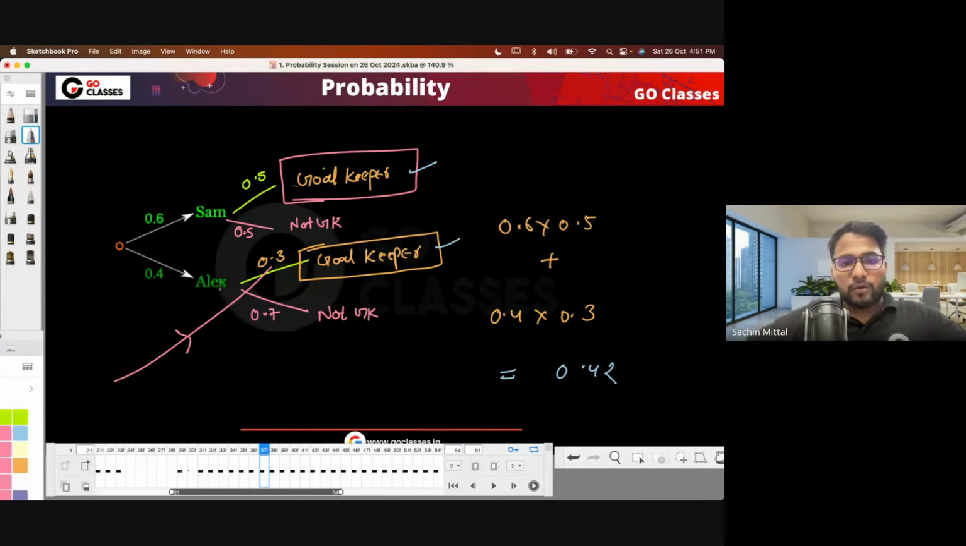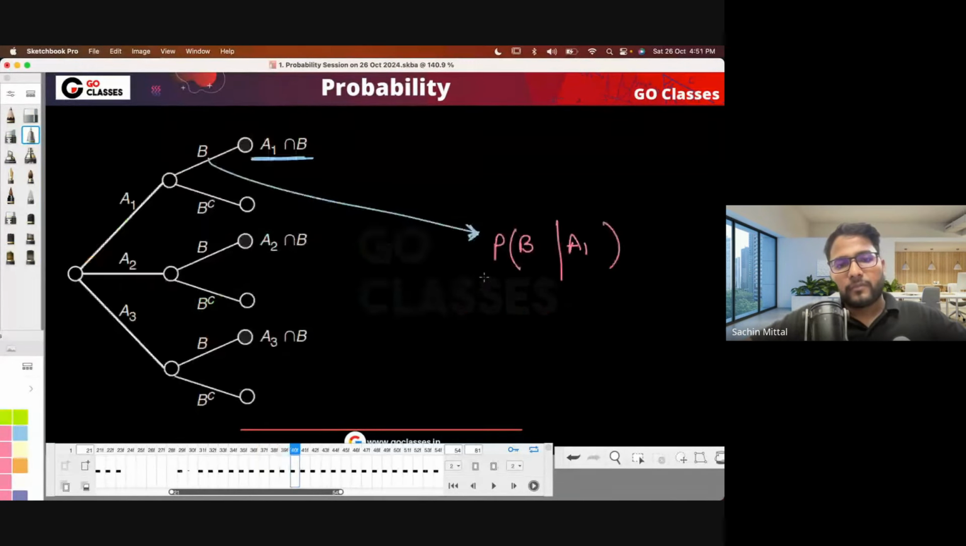Okay. So what is this probability? This probability is the probability of C. This will be the conditional probability that Alex is a coach and you are a goalkeeper. On the edges, I will always be writing the conditional probability. Here there is no condition to start with, but after that there will be the conditional probability.